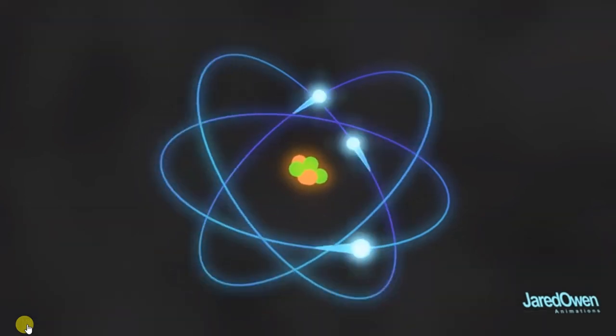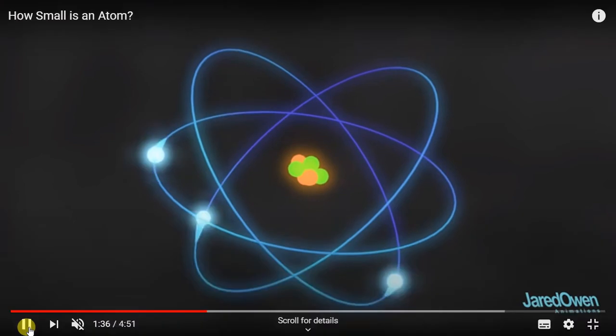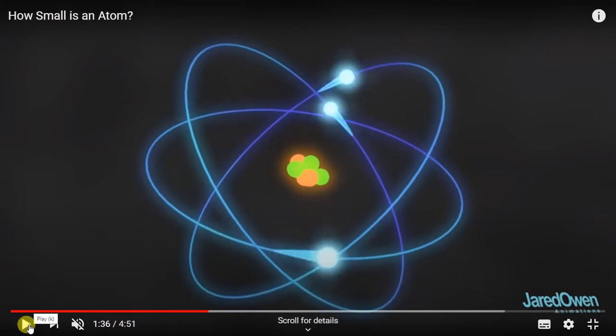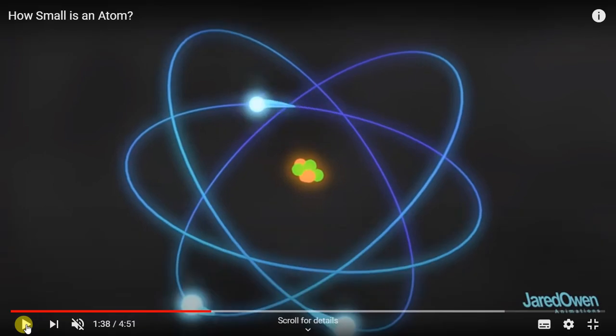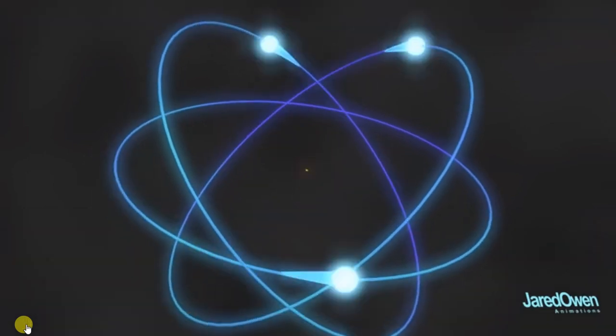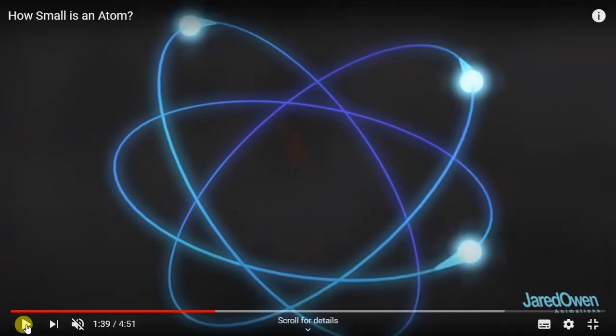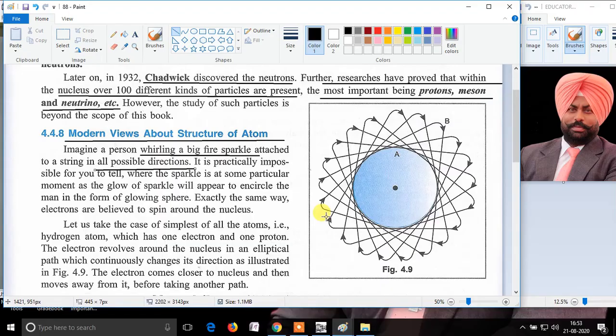They come closer to the nucleus and they move further. Again they come closer to the nucleus and they move further, but they don't collide with each other. Hence we can see that the electrons move in an elliptical path around the nucleus.